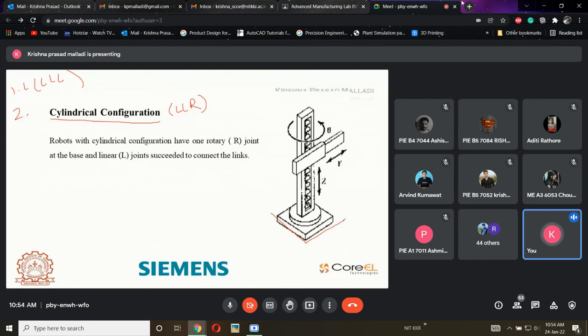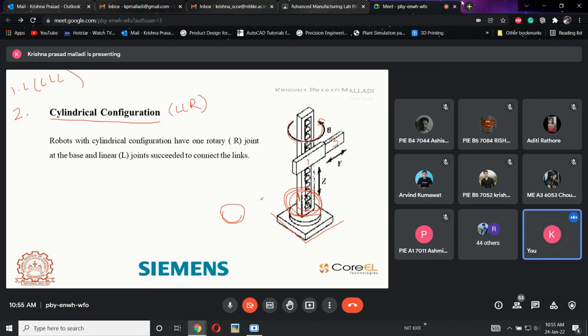Now, talking about this example, here there is an arm. This is 1, this is 2, and this is 3. Now, see, the first one has been given some angle like theta, which means the first arm is going to rotate through 360 degrees, rotating like this.